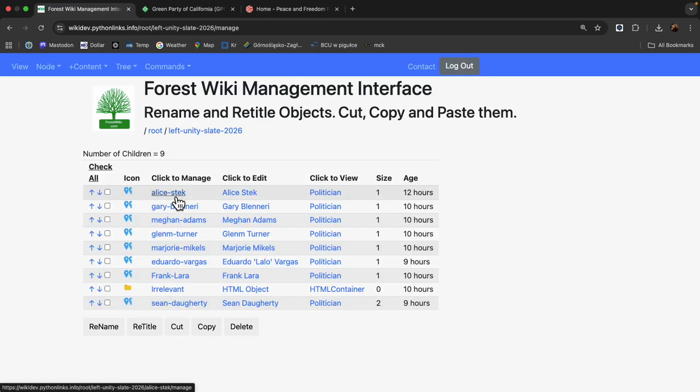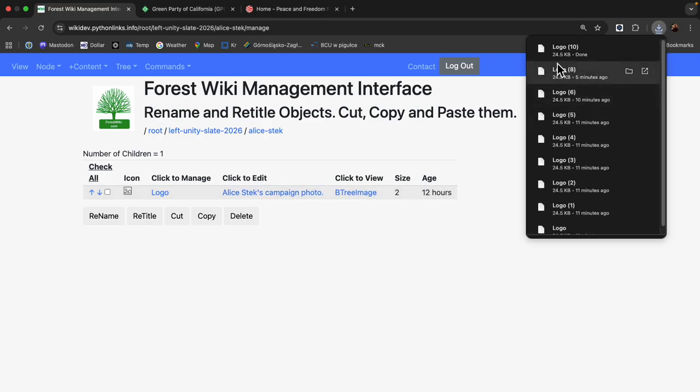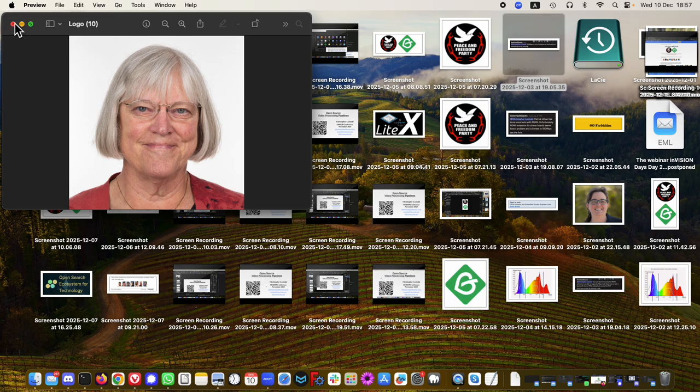We can also go into a particular candidate. We can see their image logo. It's really just their image. You can click and see their image.